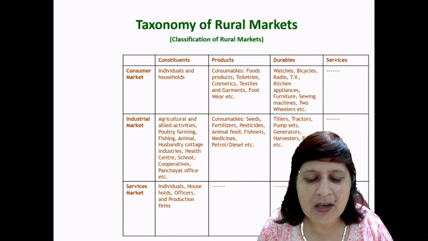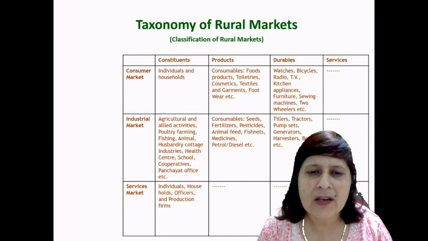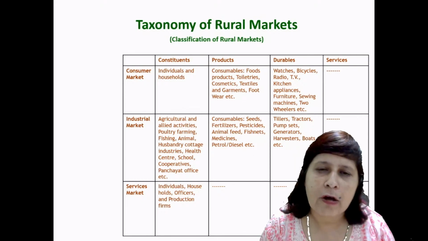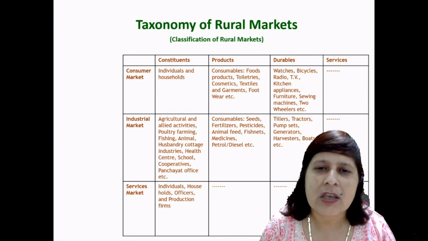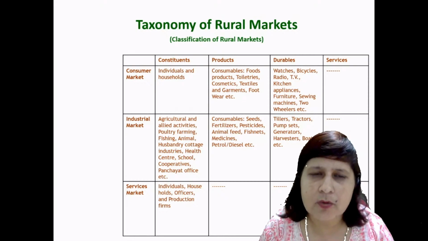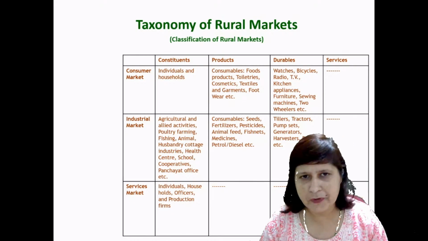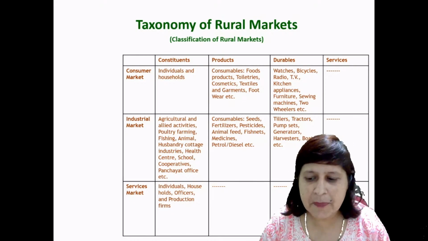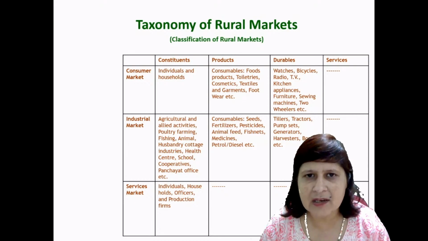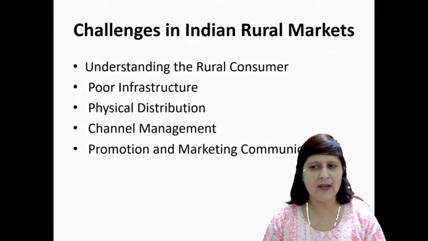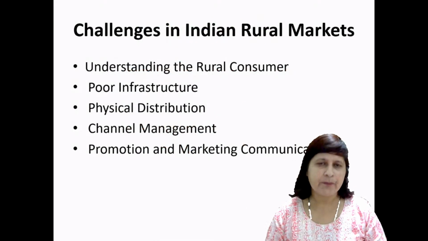And the service market is that market which offers services either to the individual or to the household or to the offices and the production firms. Services like repair, transportation, banking, credit facilities, and all other facilities, right?